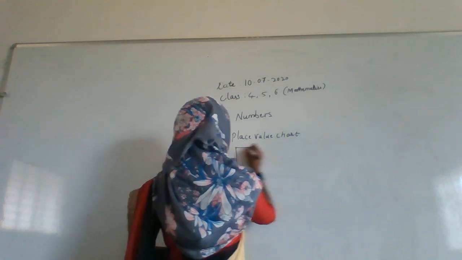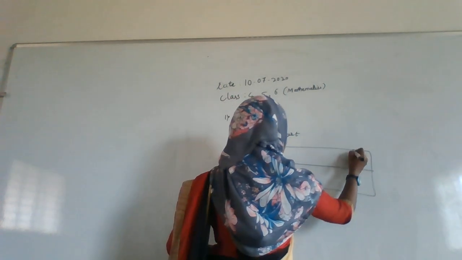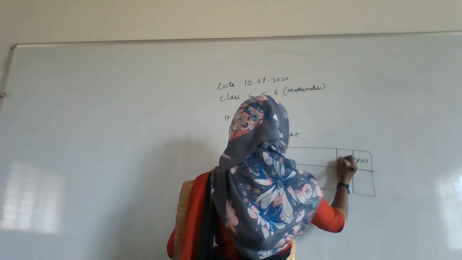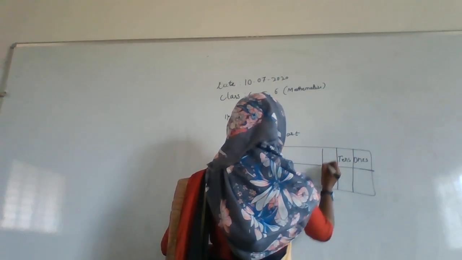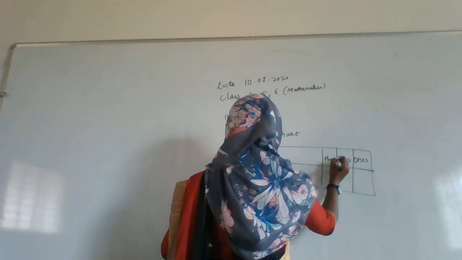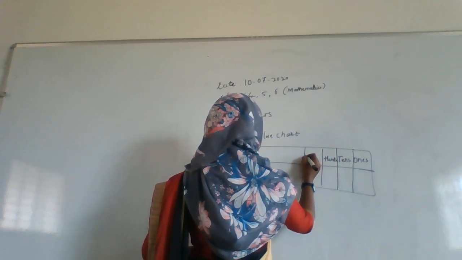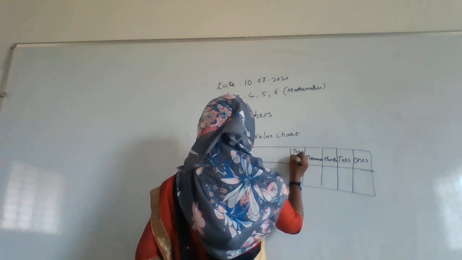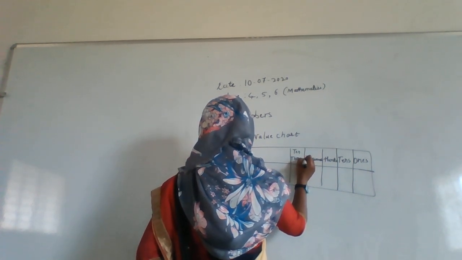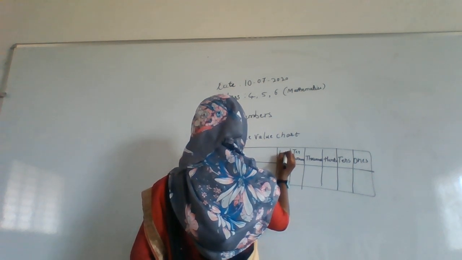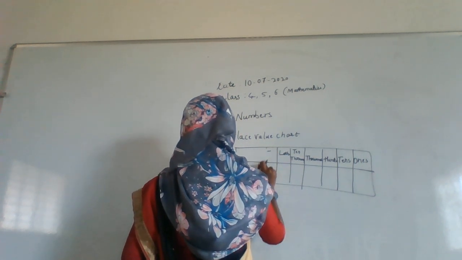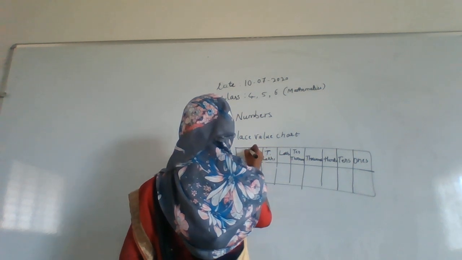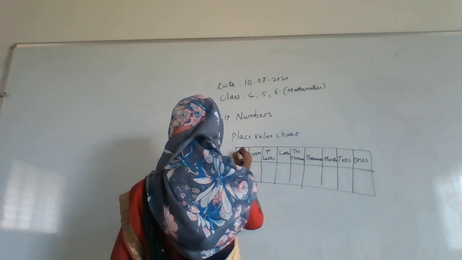Here you are studying the place value chart. The first place will be the ones place, then the tens place and hundreds place and thousands place, and here you are going to study 10,000 and lakhs, crores, 10 crore.